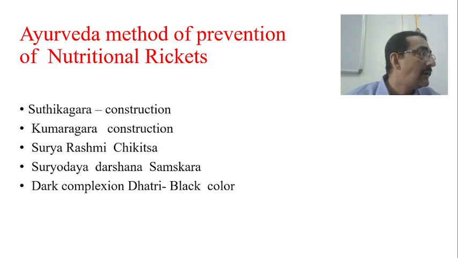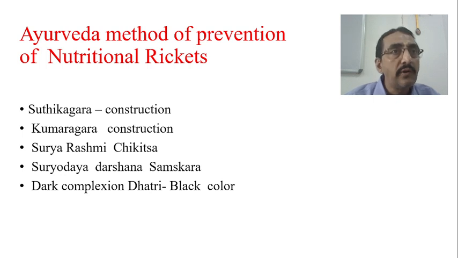Okay, so now as far as nutritional rickets is concerned, dehydrocholesterol as well as ergosterol are the two precursors of vitamin D3. Dehydrocholesterol is available in the food supplements or diet which we are taking, whereas ergosterol is deposited in between the skin layers, in the subcutaneous layer of the skin.